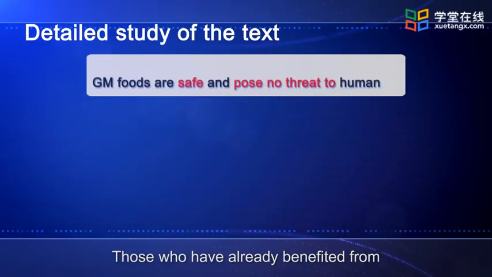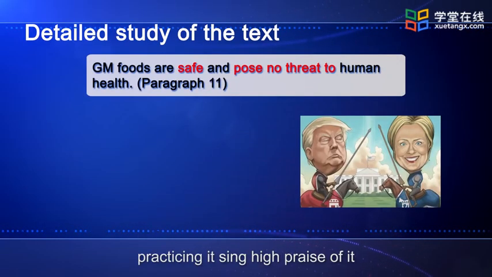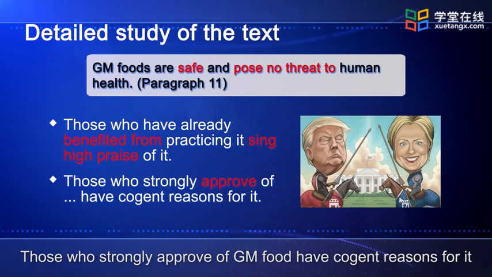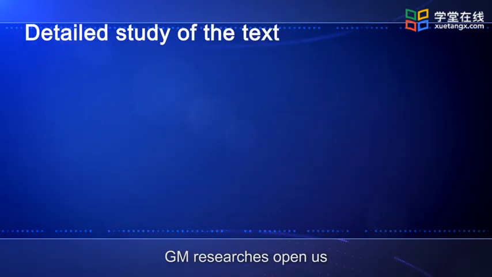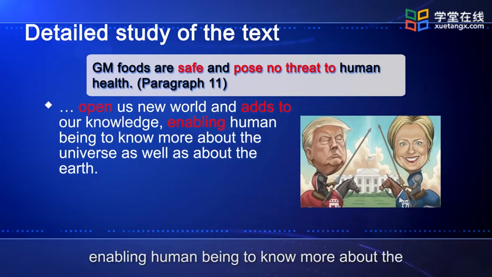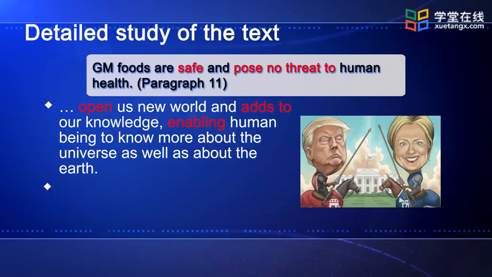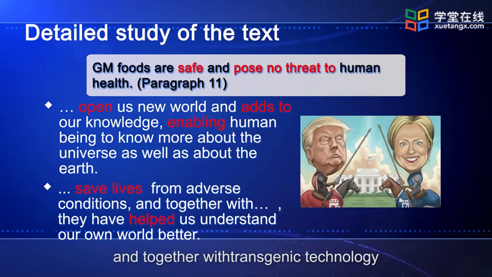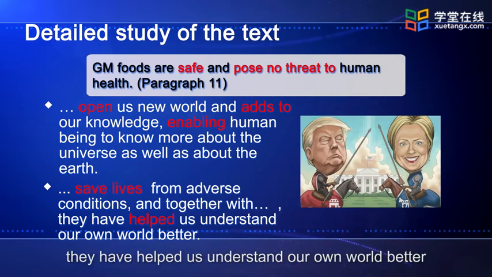Those who have already benefited from practicing it sing high praise of it. Those who strongly approve of GM food have cogent reasons for it. GM researchers open us a new world and add to our knowledge, enabling human beings to know more about the universe as well as about the Earth. GM food saves lives from adverse conditions, and together with transgenic technology, it has helped us understand our world better.